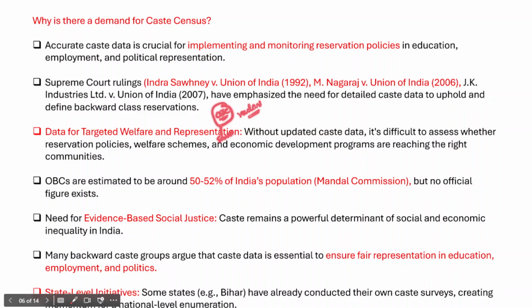Those castes which are least backward, we would allocate more and more funds for their benefit within the OBCs. So it will give us a certain amount of data, and based on that data we could make changes in our existing policy, right?